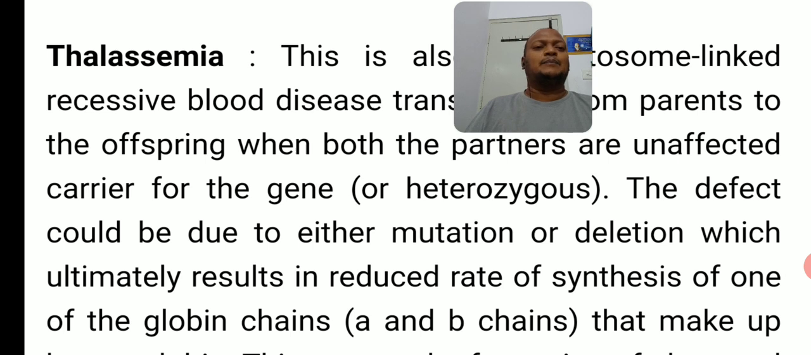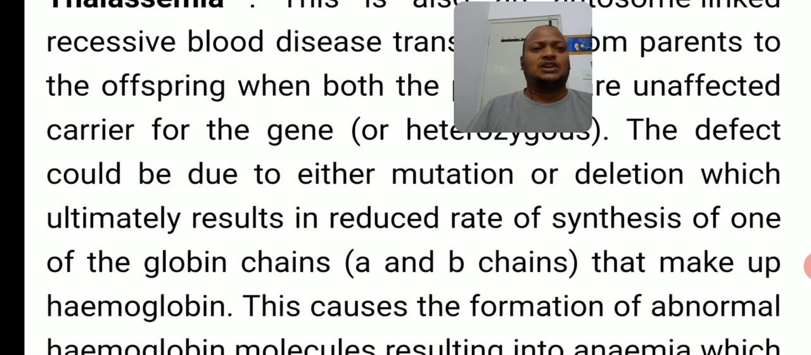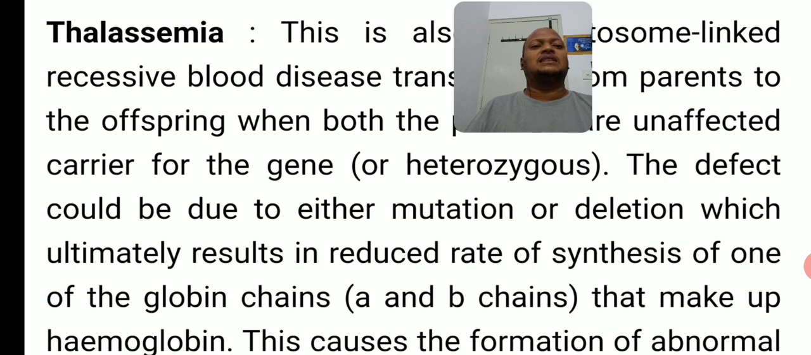A and B chains. In sickle cell anemia, we discussed that due to point mutation the shape of the RBC changed, so the normal biconcave shape changed into sickle cell shape. In thalassemia, what happens? Due to mutation or deletion, the synthesis of globin chains, A and B chains, the hemoglobin chains, is going to be reduced, decreased, and that makeup of hemoglobin causes the disease thalassemia.